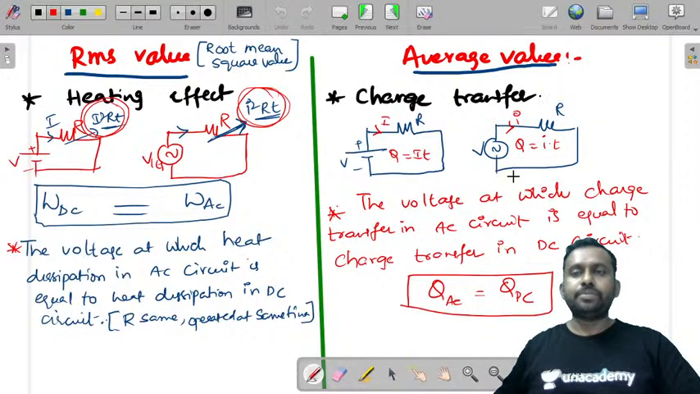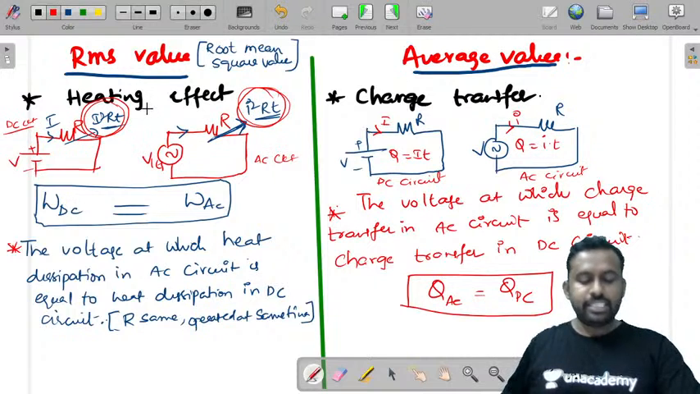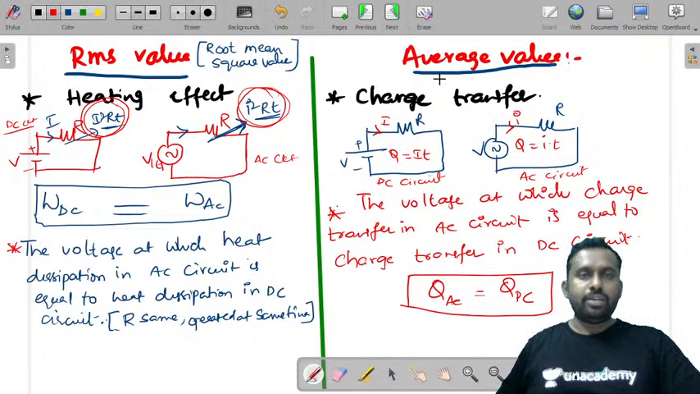Average value is that voltage at which the charge transfer in AC circuit is equal to that in DC circuit. This is an AC circuit. This is a DC circuit. Similarly, this is an AC circuit, and this is a DC circuit. If the voltage at which heat dissipation in AC circuit is equal to the heat dissipation in DC circuit, that value is called as the RMS value. And if the voltage at which the charge transfer in AC circuit is equal to the charge transfer in DC circuit, that value is called as the average value.